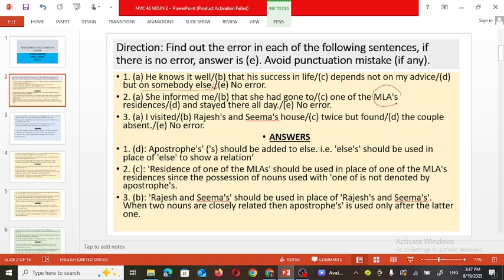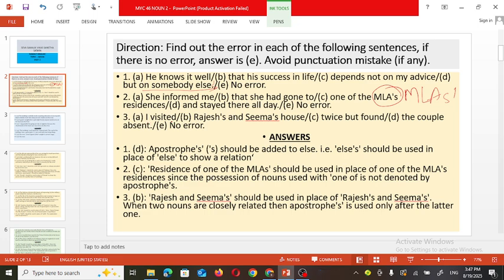MLA's residence. So here this apostrophe sign should be after the s, which means it must be written as MLAs, and then after the s that apostrophe sign must be there. It should be in this form, the residence of one of the MLAs, instead of MLA's. Okay, so this is the error in the second sentence.